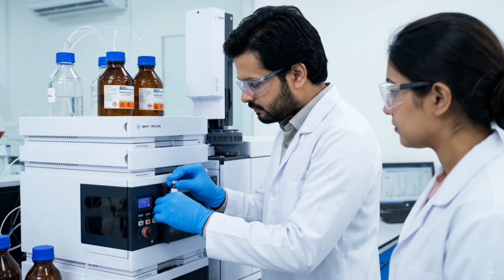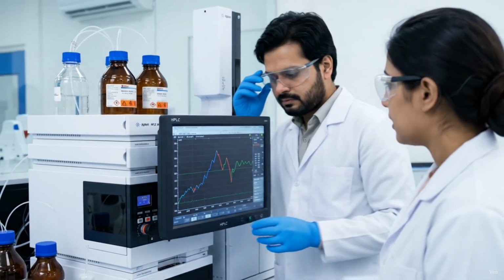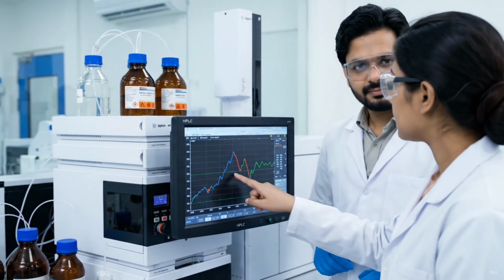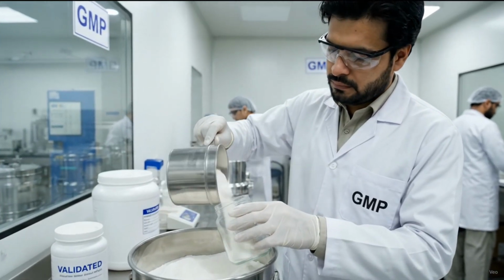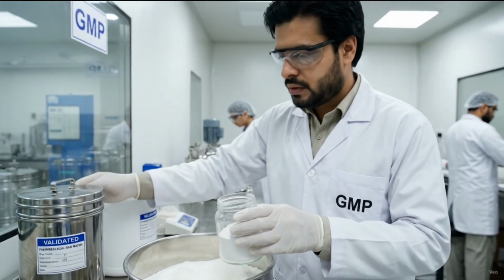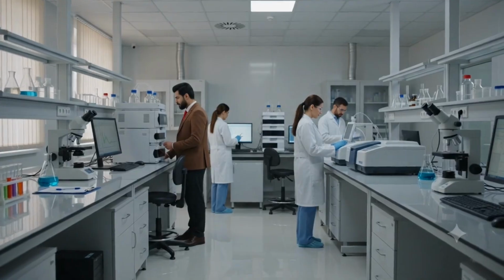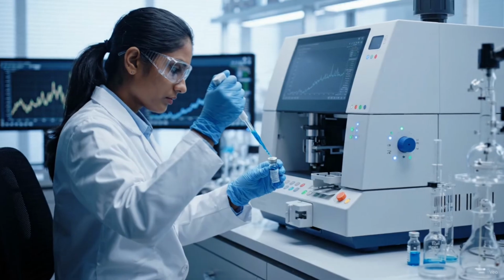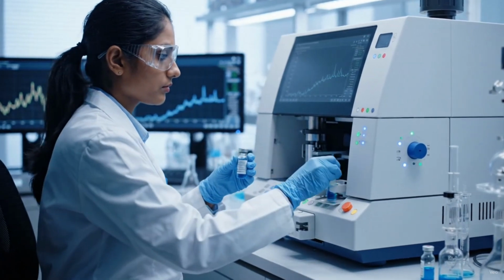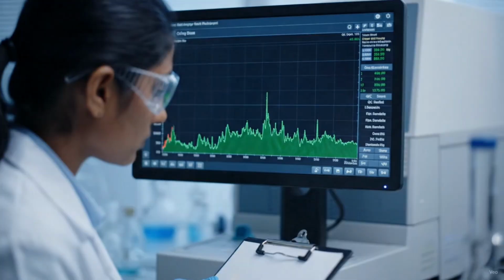Quality control, or QC, is responsible for testing and evaluating the product. QC scientists collect samples during and after manufacturing and analyze them using laboratory instruments. Their job is to confirm that every medicine meets the required quality standards before it reaches patients. Unlike QA, QC does not prevent errors.